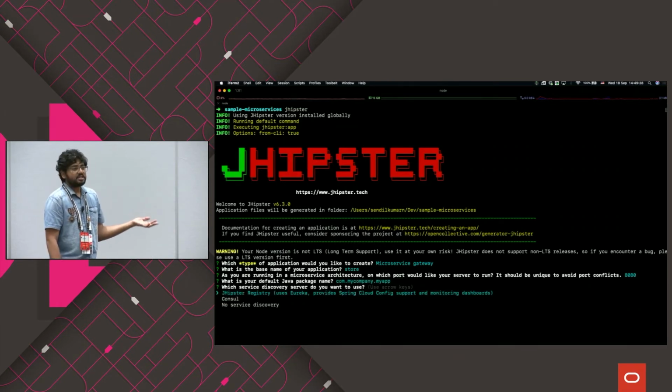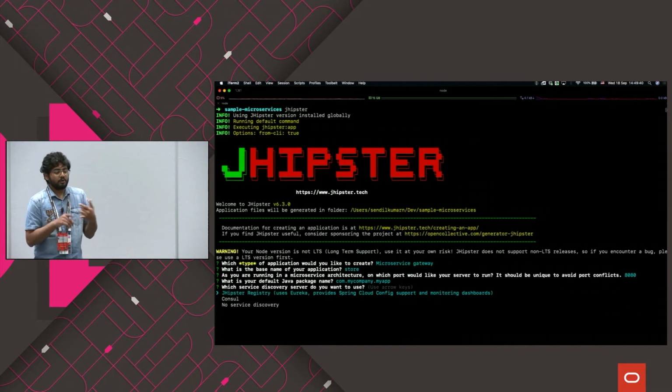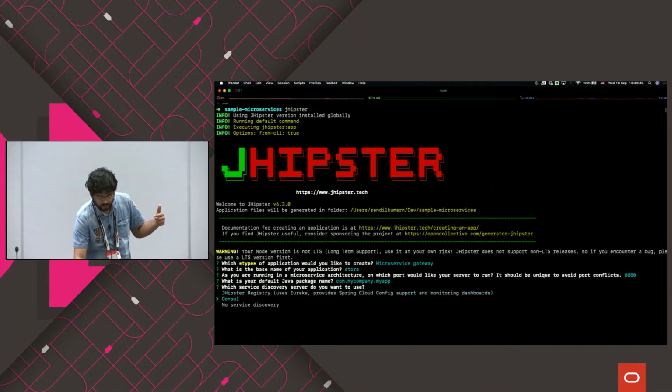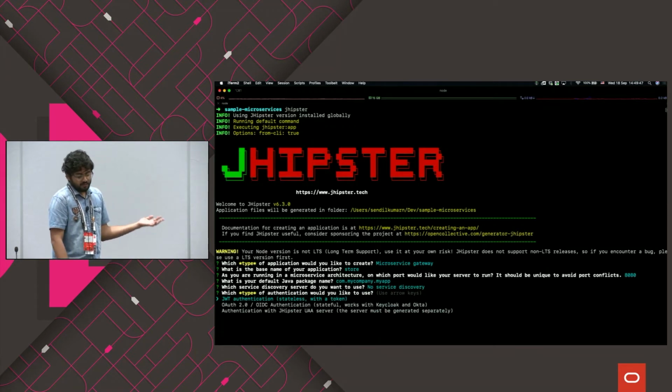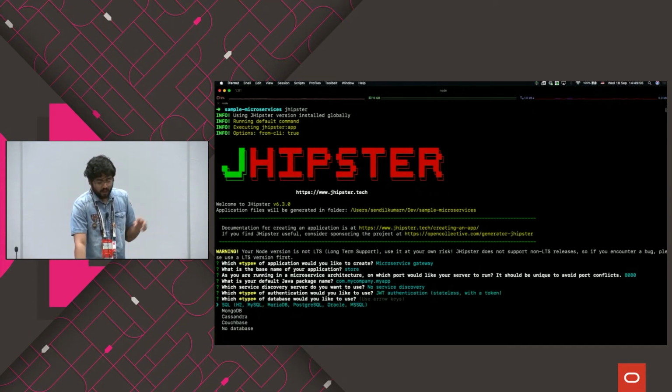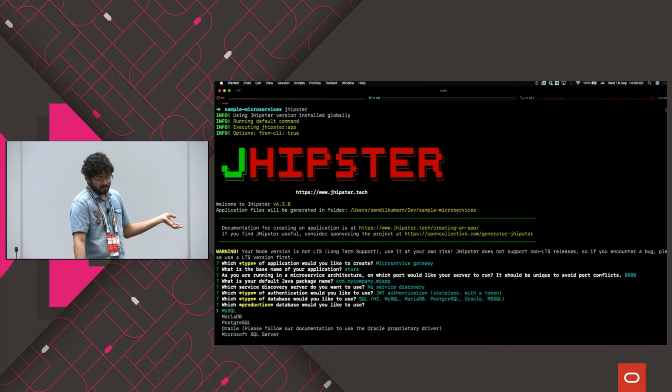And what kind of service discovery that you want to use. I've told you, JHipster registry, Consul, or no service discovery. You can choose any one in between there. And it also asks what kind of authentication that you want to have. We have OAuth 2 authentication or a JWT, which is simple. For this demo purpose, let me go with JWT. And the type of database, either it's SQL or something else. And then in SQL, you have these different options.